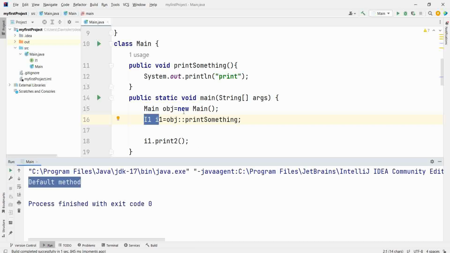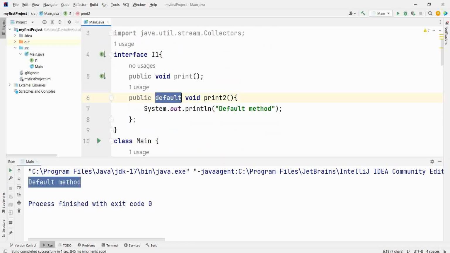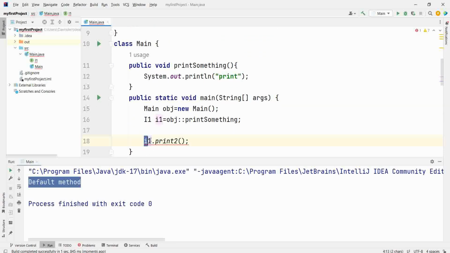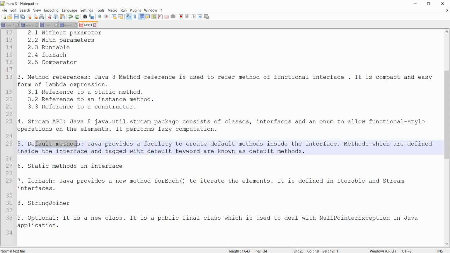Correct. Similarly, in Java 8, a static method is also allowed within an interface. How to call this? Using the name of the interface directly. So I1 dot print2. Correct.